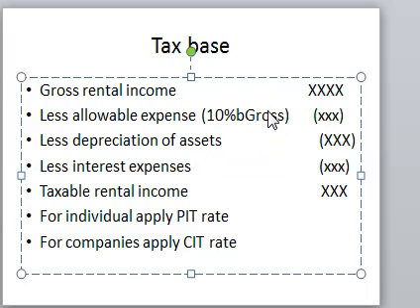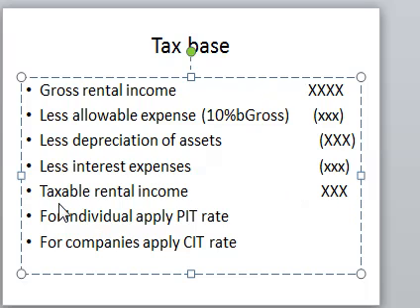In this case, the allowable expense will be 10% of our gross rental income. Then we also consider the depreciation of the asset, which we calculate based on our tax depreciation rates, which I shall discuss in our business income. Then we also look at the interest expense. In case this asset was financed by a loan and you have evidence showing that you are paying the loan, then in that case we raise the interest expense.